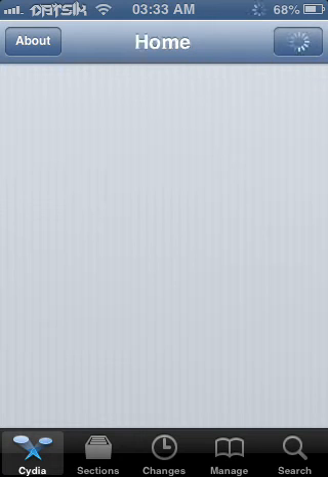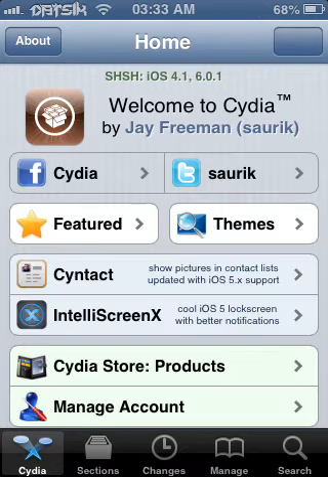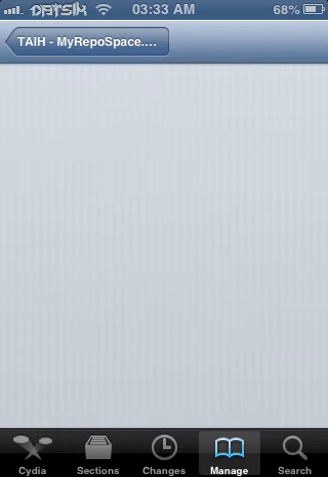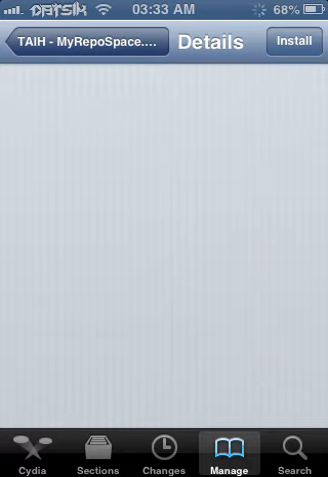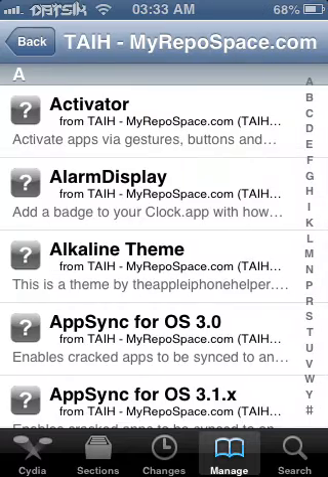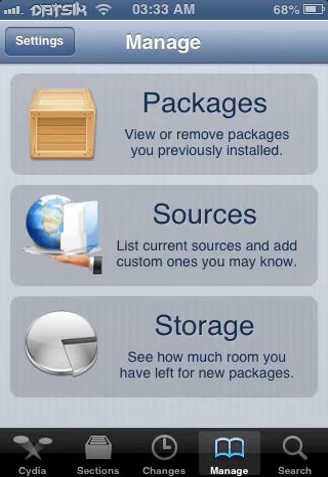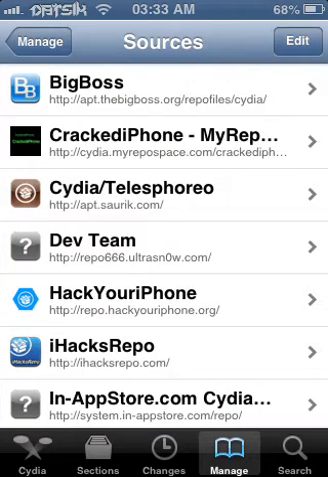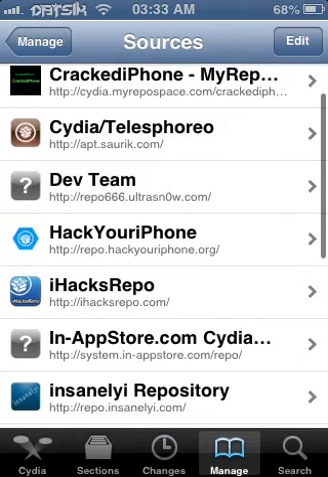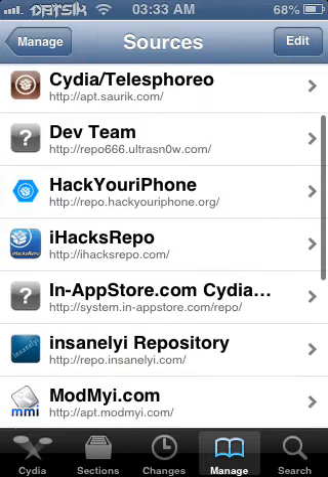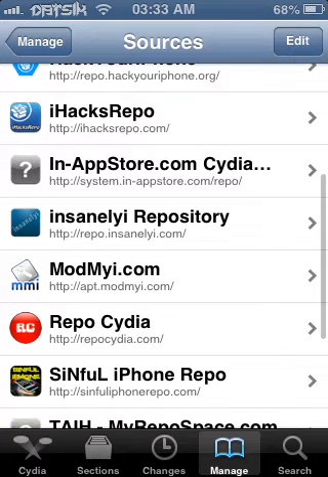or above device. Once you've done that, you want to open up Cydia and go to Manage, and then once you're in Manage, you want to go to Sources and add Insanely I repository. So I'm going to put the repo for that in the description. But yeah, just for now.